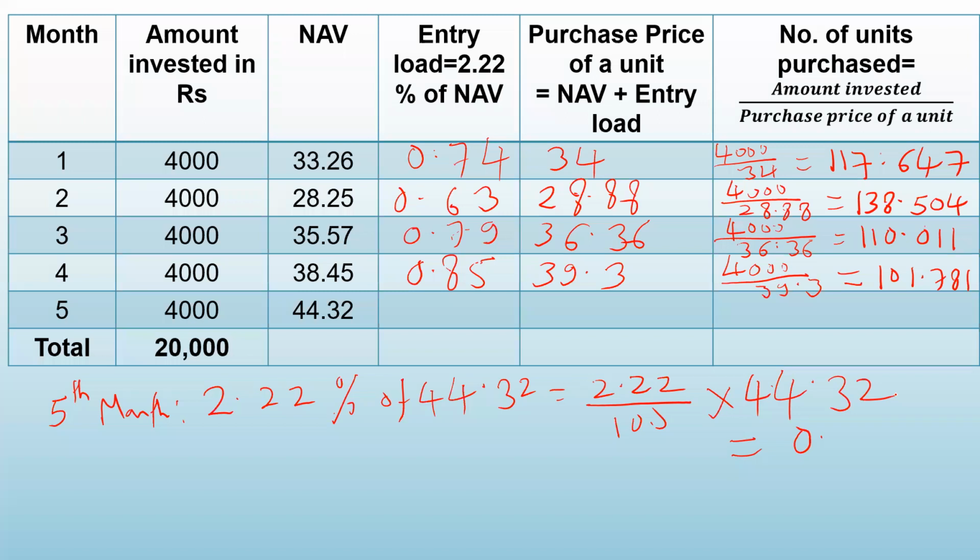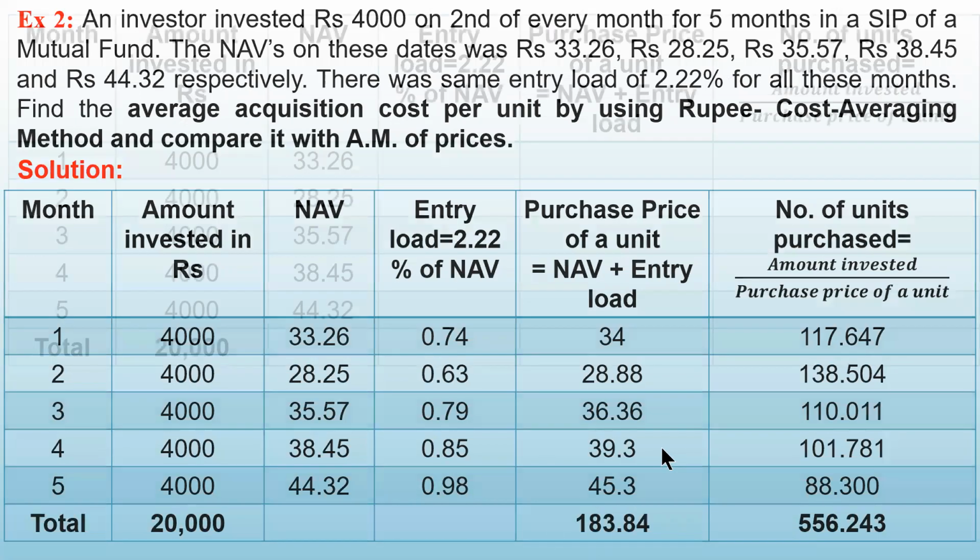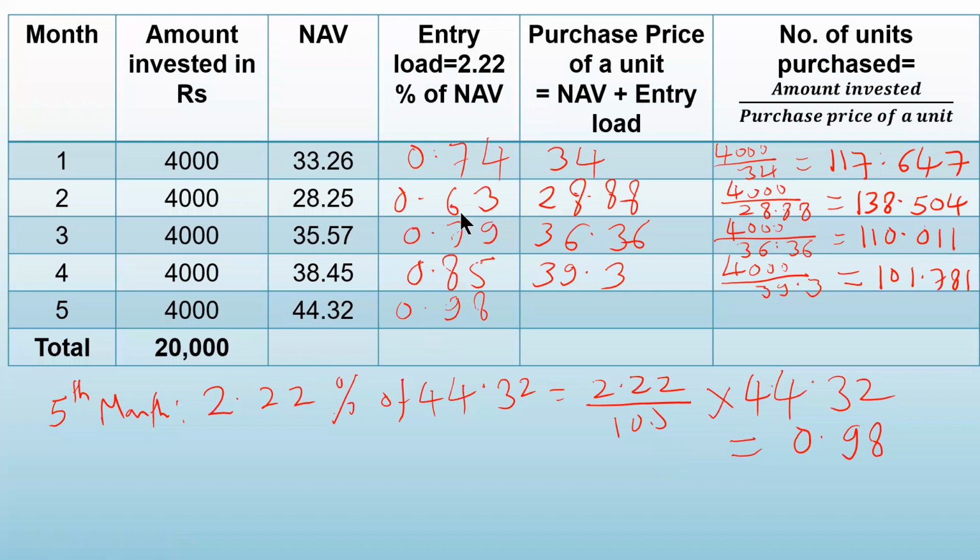That gives you 0.98. Let us check whether it is the same. Yes, 0.98. Correct. Now add these two. 44.32 plus 0.98 gives you 45.3.